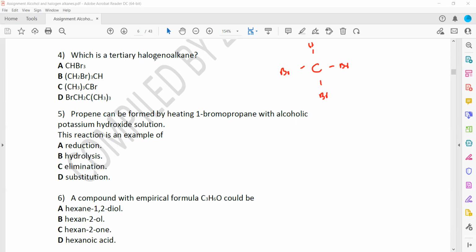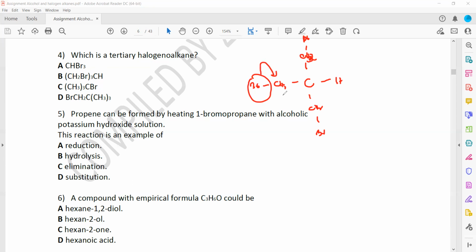What about B? When we check for B, it is written C(CH2Br)3H. So basically C is there, H is there, and three of them are CH2Br. So again, the halogen is not directly attached to the central carbon. When we check the carbon attached to halogen, it has two hydrogens, not no hydrogen, because tertiary means no hydrogen should be there.